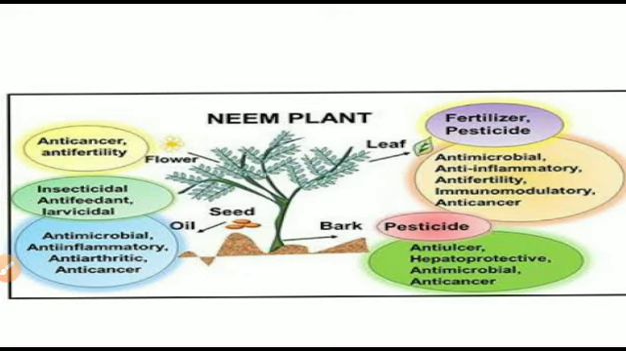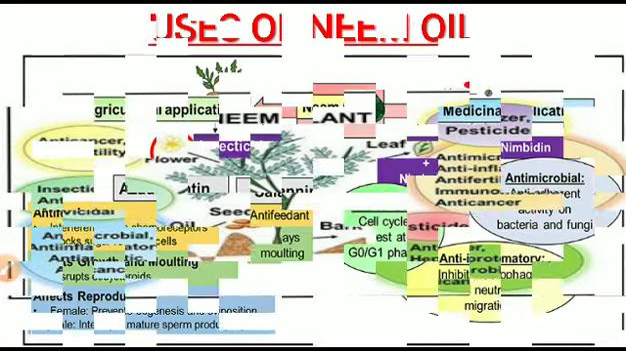The leaf of this neem plant is also useful as a fertilizer and pesticide, and also used as antimicrobial, anti-inflammatory, anti-fertility, immunomodulatory, and anti-cancer drug. And the bark of this neem plant is also useful as a pesticide, anti-ulcer, antimicrobial, and anti-cancer drug.